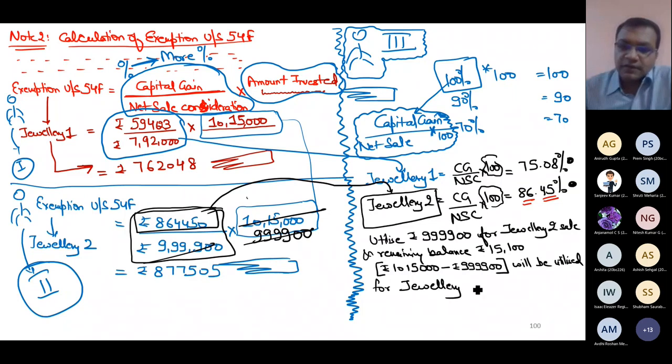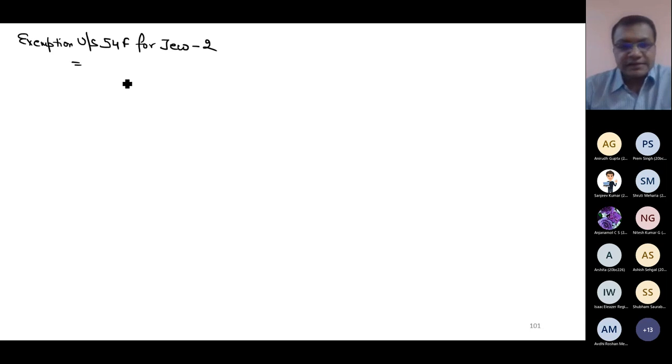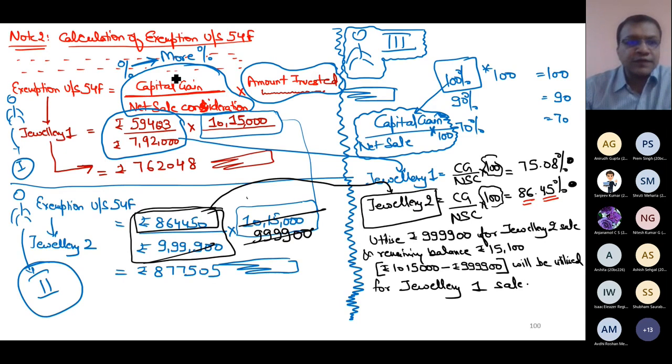Yes. So on this basis, now I can say that my exemption will be, I'm showing it on the next page. So now my exemption under section 54F for jewelry 2 gain is equal to LTCG 864,450.